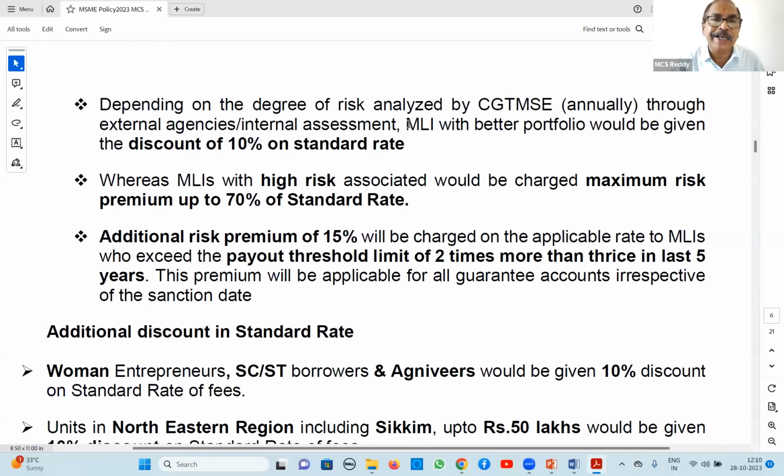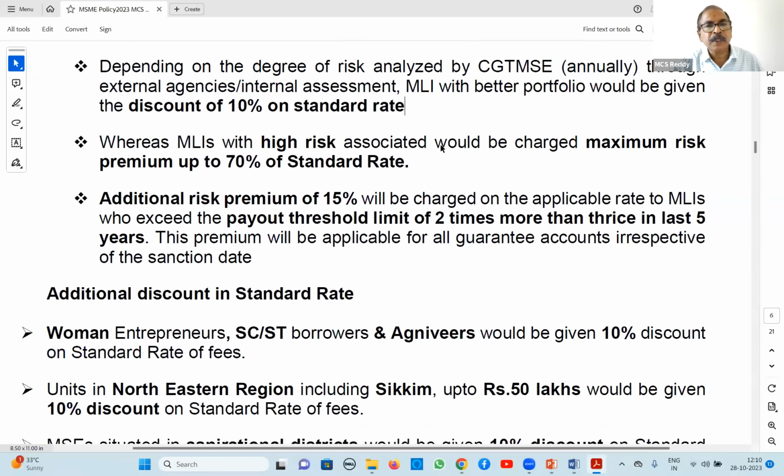If invocations are less, that means good monitoring and good control are there. In such cases, they give a discount of 10% on the standard rate. It is based on external agencies' assessment or internal assessment about the bank. So on all loans covered by a particular bank, they will get a 10% discounted rate if your claims rate is less.